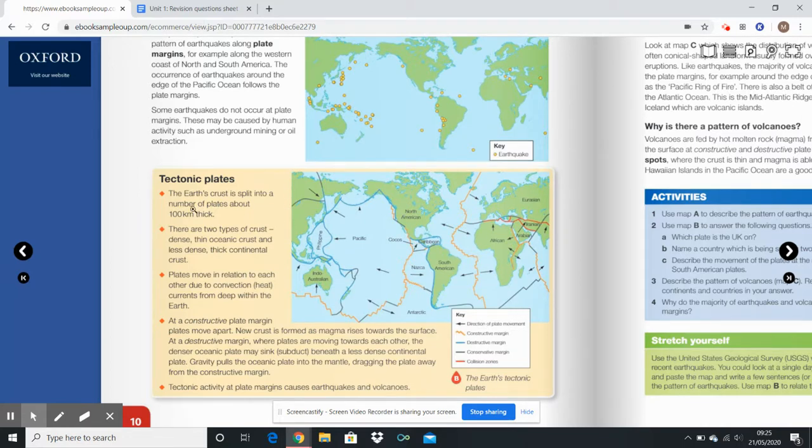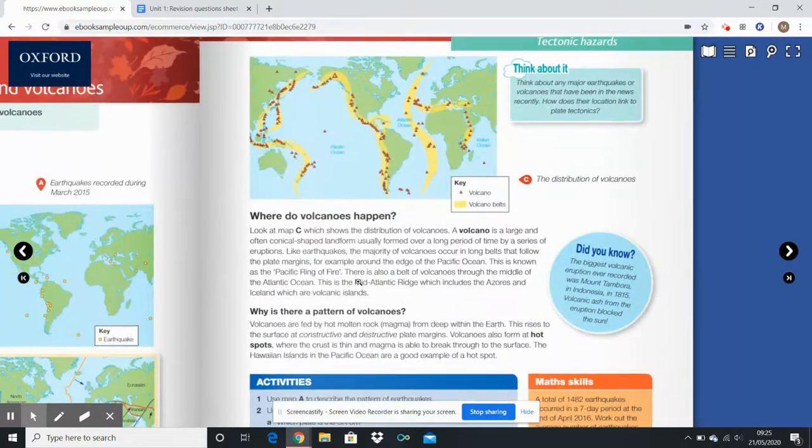So as well as getting some of these key facts in, it'll be also good for you to get a key diagram of where our tectonic plates are. That's made of the crust, isn't it? So imagine if the Earth's top layer is like a plate and has been kind of smashed and put back together, that's what it kind of looks like.